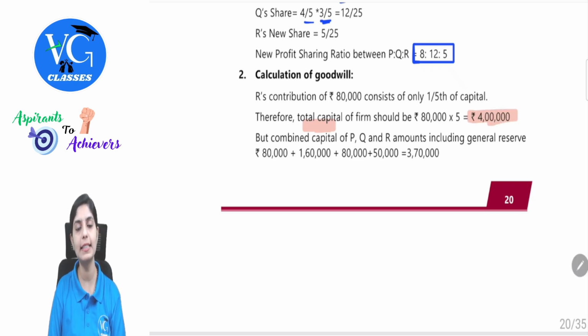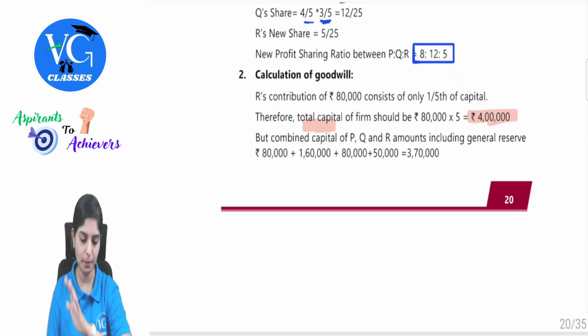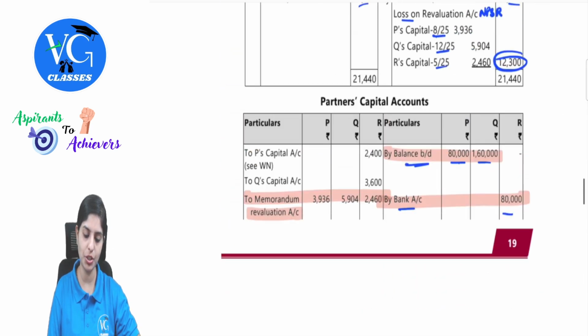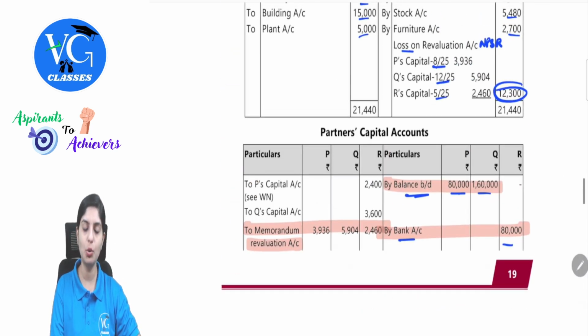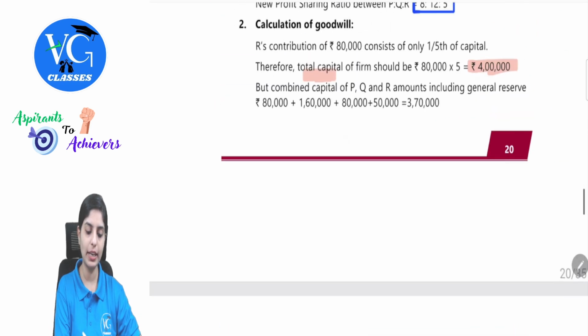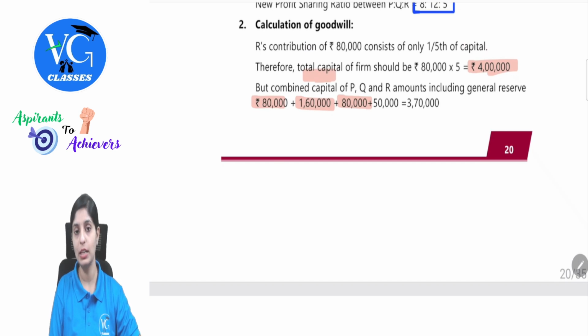Now find out the existing capital as available in the firm. So P, Q and R have respective balances. Observe in the question, P had 80,000, Q had 1,60,000. So 80,000, 1,60,000, and R is additionally bringing 80,000. Remember one thing carefully here. This is where most of the students have lost their marks and have missed this also. General reserve also belongs to the partners itself.